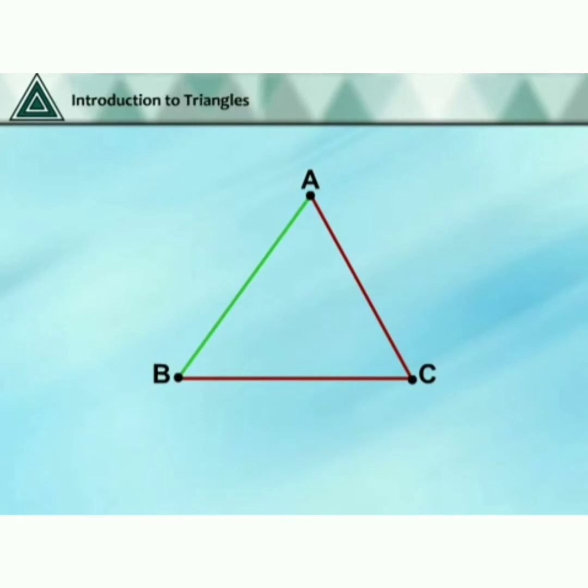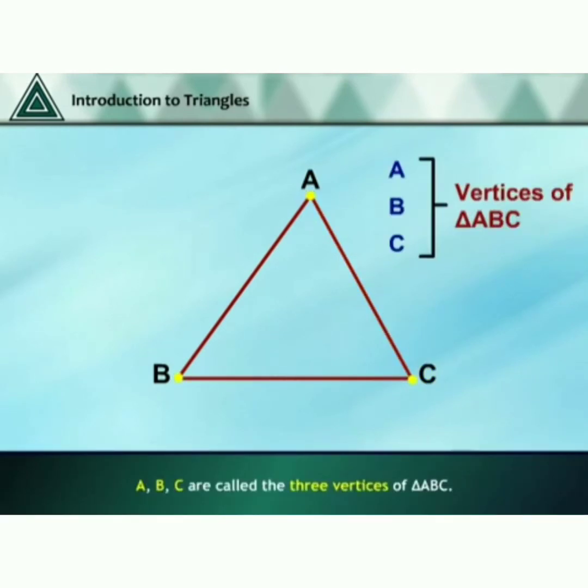AC and BC meet at the point C. AB and CB meet at the point B. AB and CA meet at the point A. These are all called vertices. The points A, B, C are called vertices of triangle ABC.